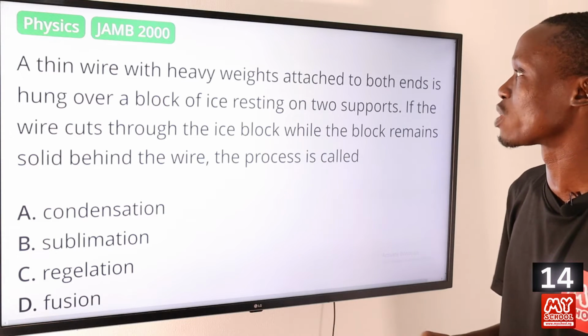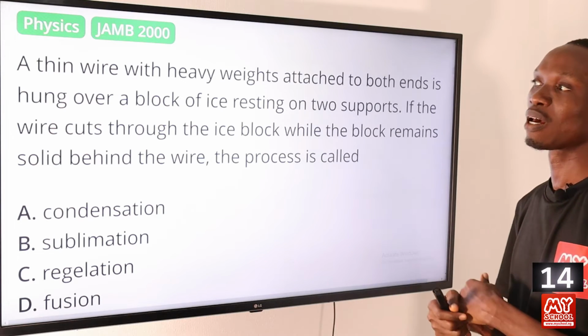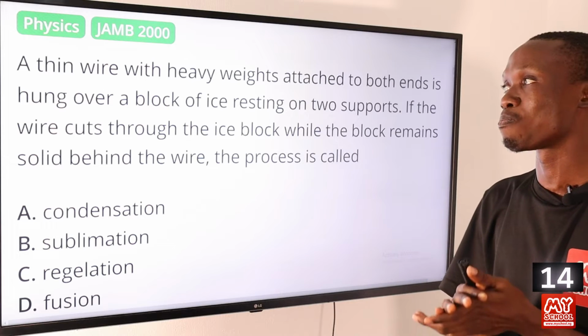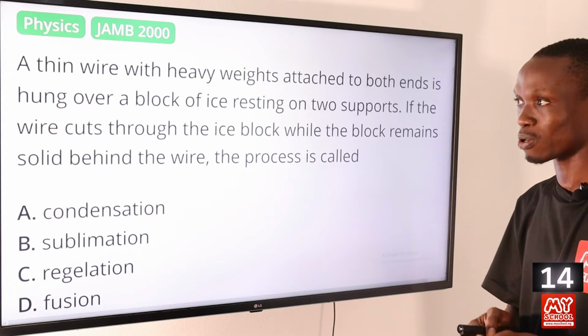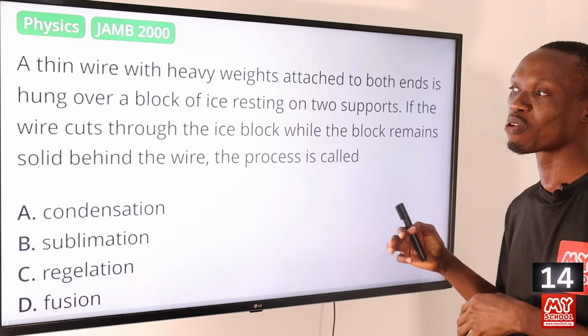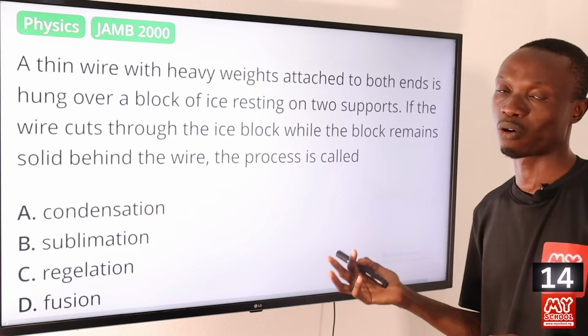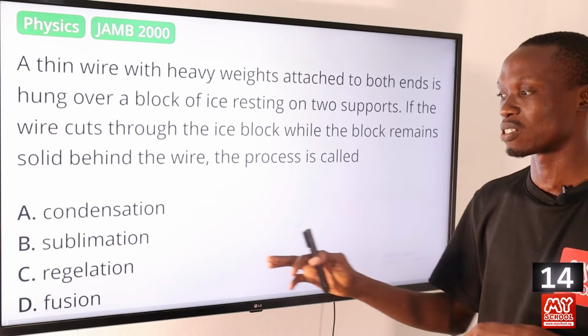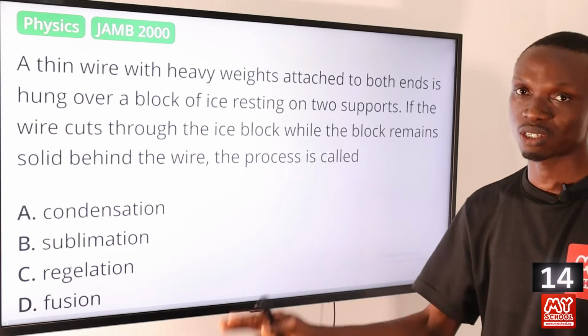So a thin wire with heavy weights attached to both ends is hung over a block of ice resting on two supports. The wire will cut through the ice block while the block remains solid behind the wire. This process is what is referred to as regelation. So that makes option C the correct answer to this question.